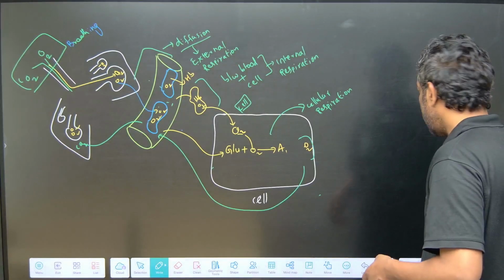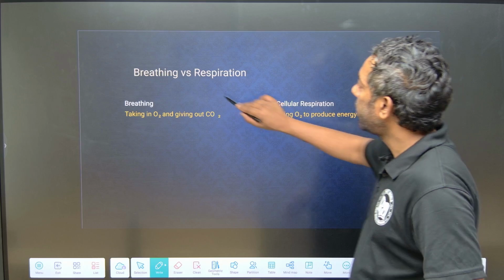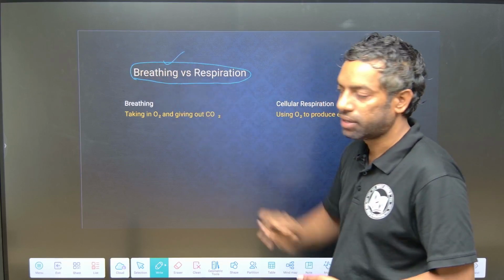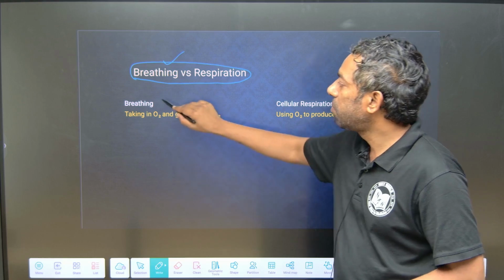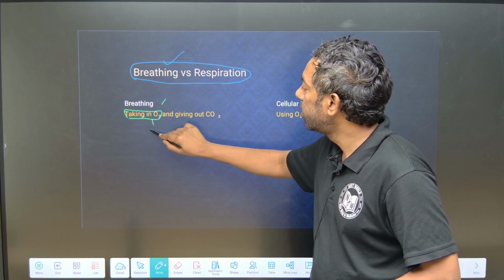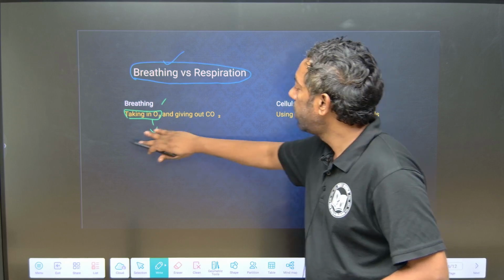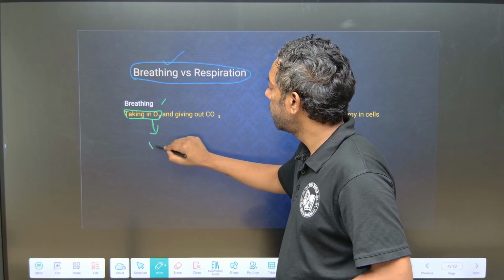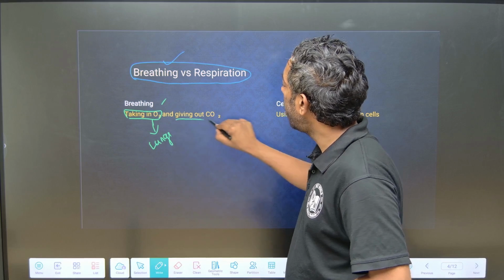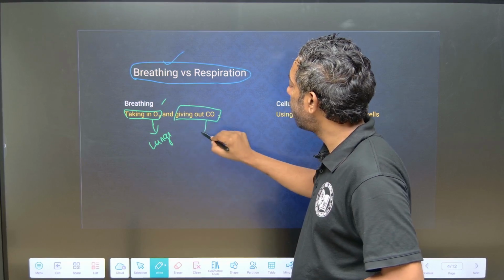And here, breathing versus respiration. What is breathing? What is respiration? Breathing is taking oxygen into the lungs and giving out CO2 from the lungs.